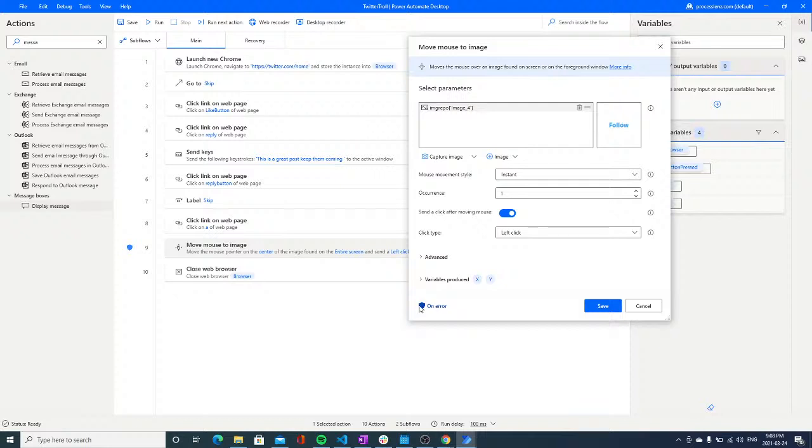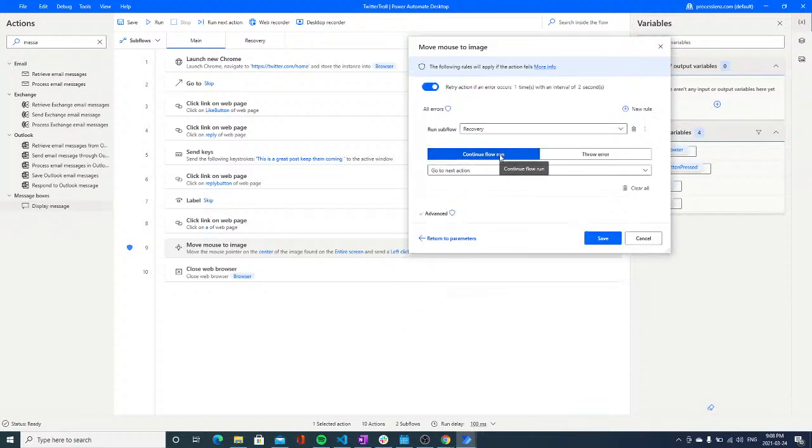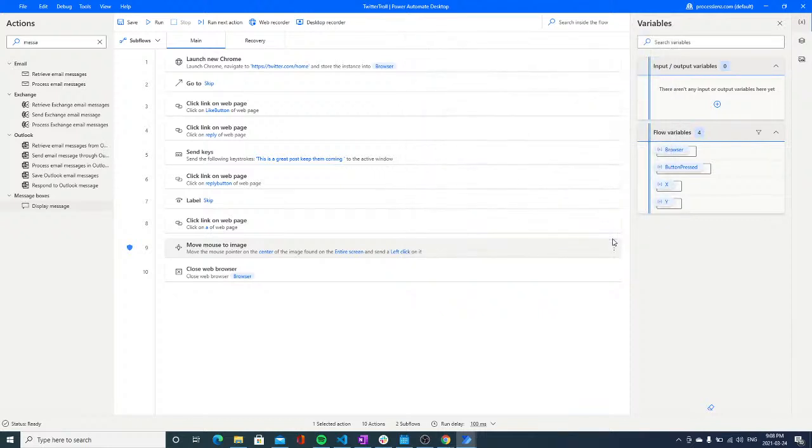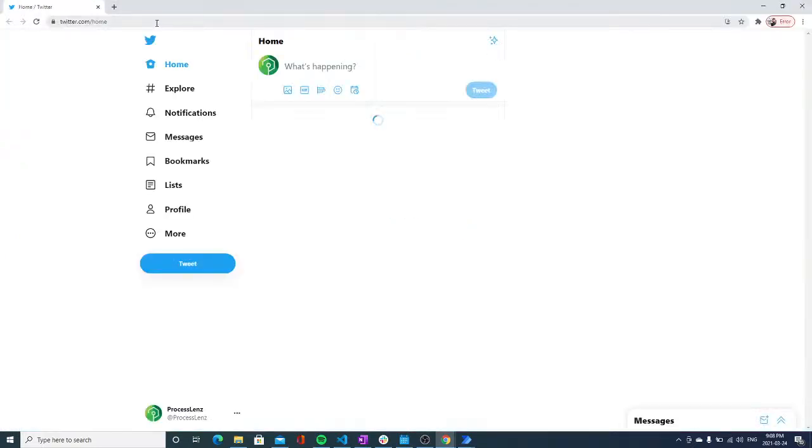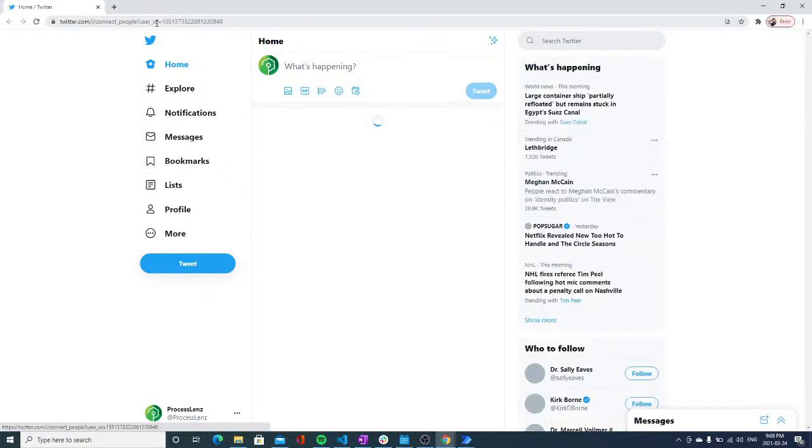Now let's see what we are doing on error. Continue flow on run, and we're going to recover. All right, let's try it out, ladies and gentlemen. Perfect. I think this is going to be the time that this is actually going to work.